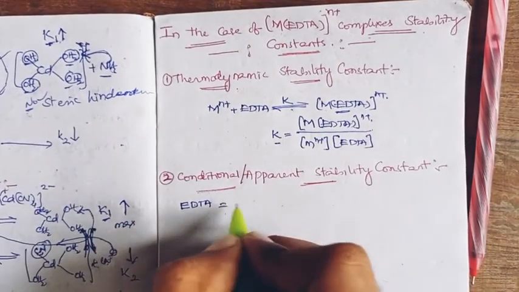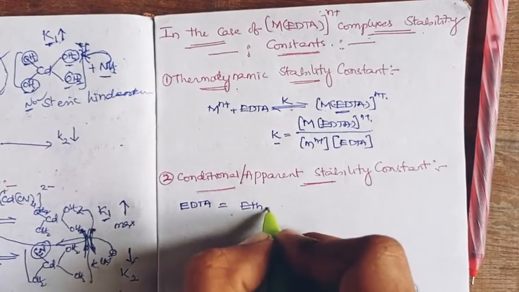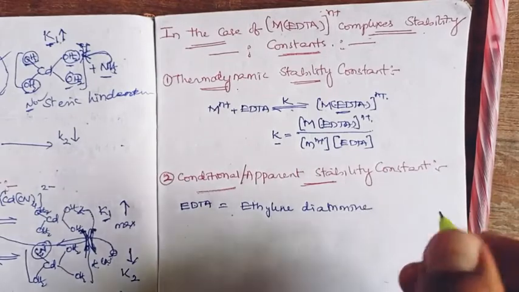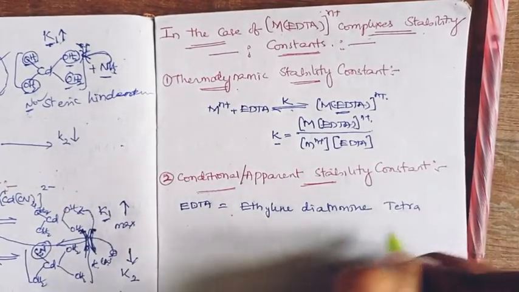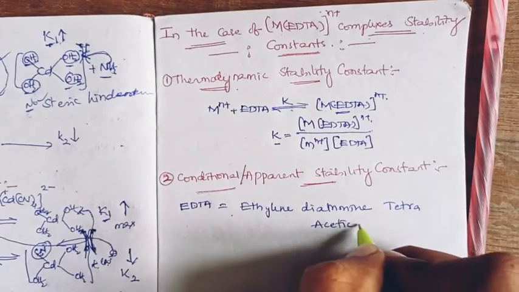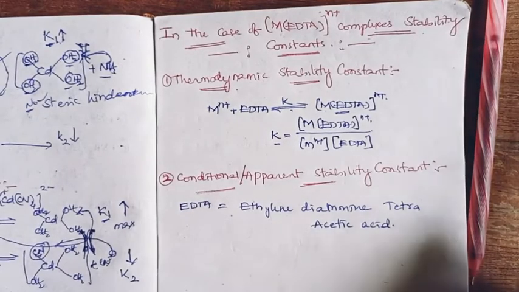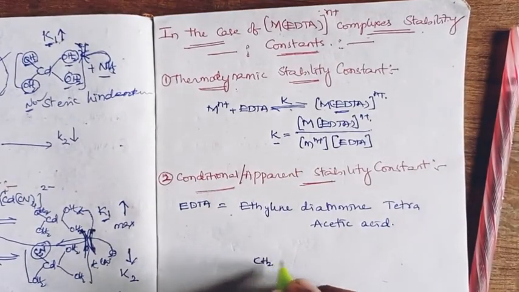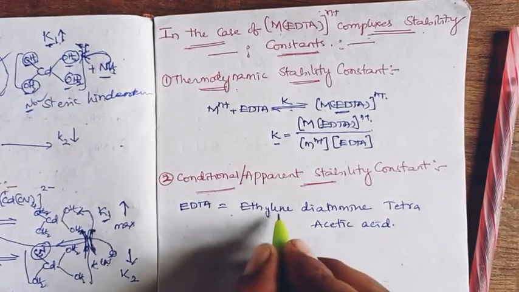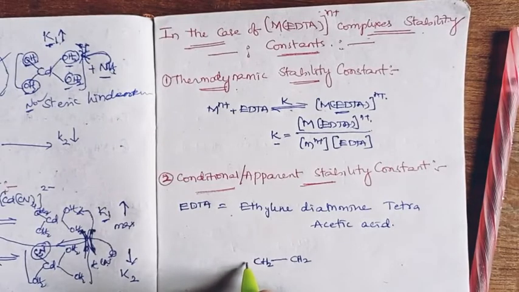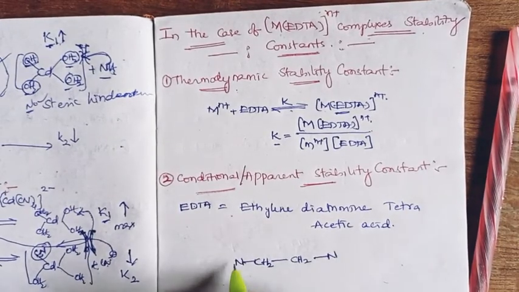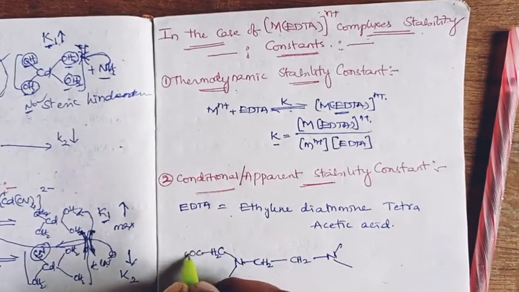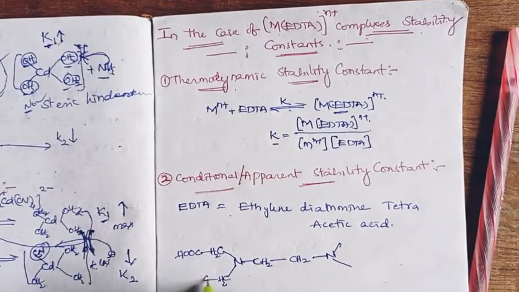EDTA is ethylene diamine tetra acetic acid, right? CH2CH2 is the ethylene, then diamine, and tetra acetic acid, CH2COOH.